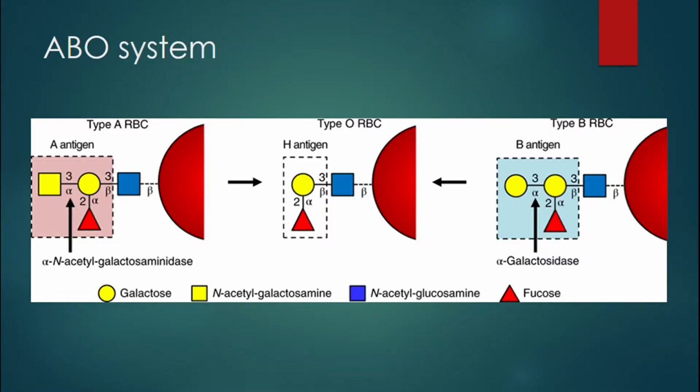The ABO system is derived from a parent carbohydrate molecule that is called H antigen. This is H antigen.